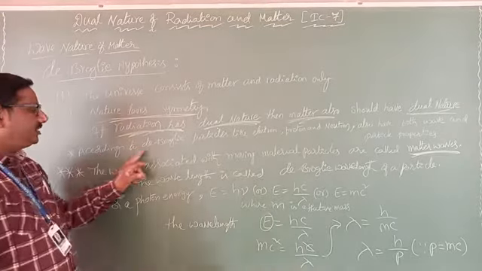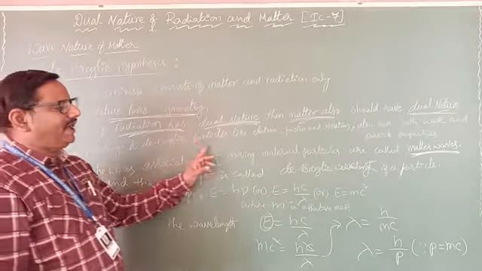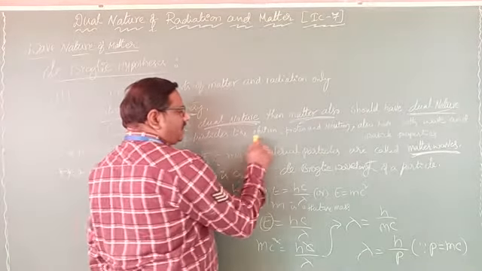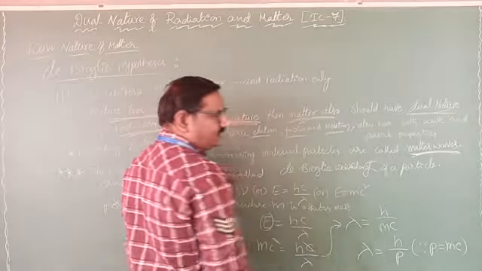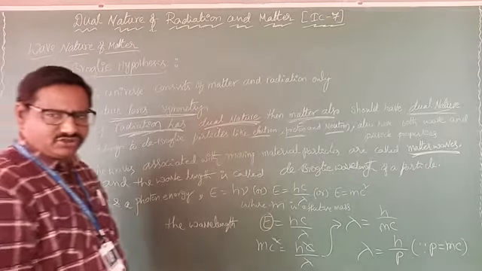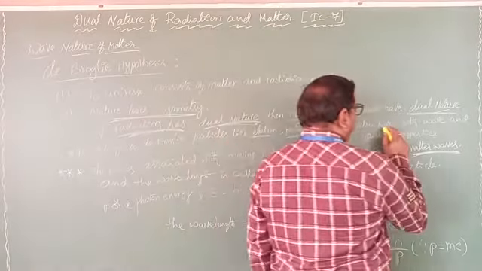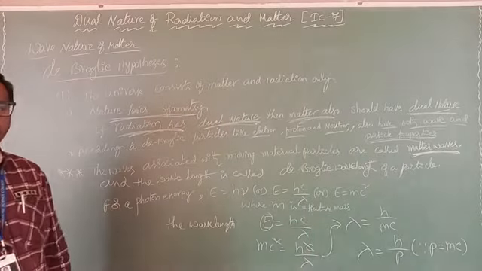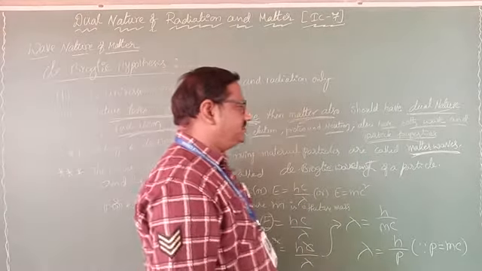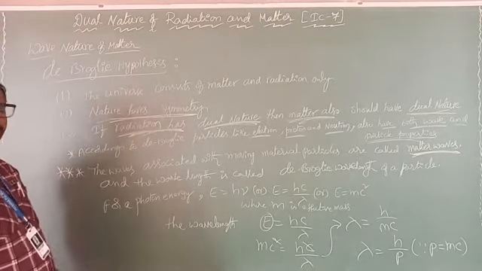According to de Broglie, particles like proton, electron, neutron, which are the minute particles of matter, have both wave and particle properties. These minute particles have both natures. That is called dual nature, wave and particle properties.